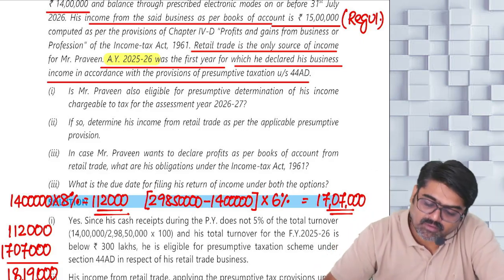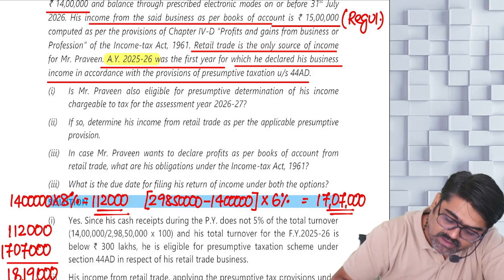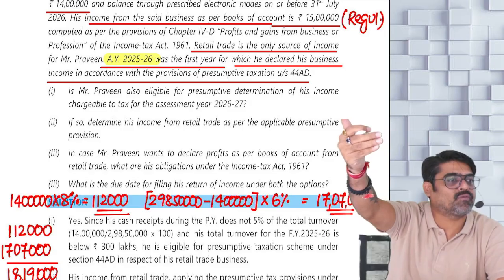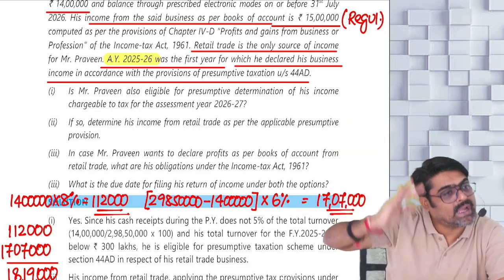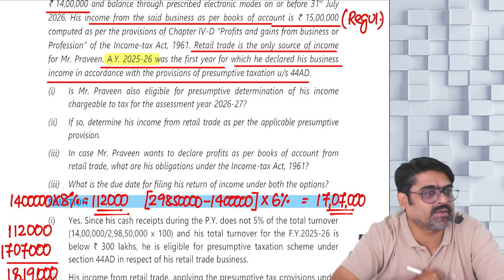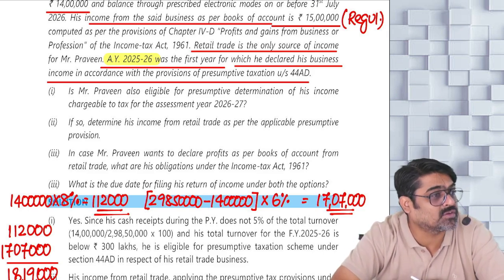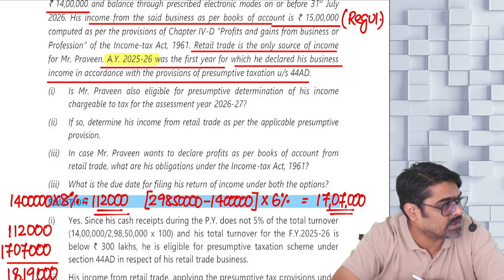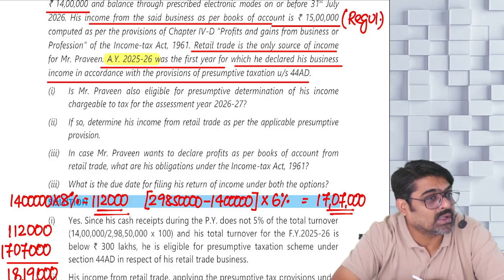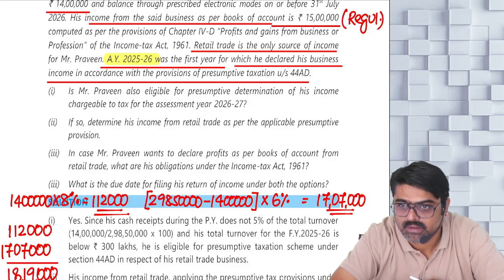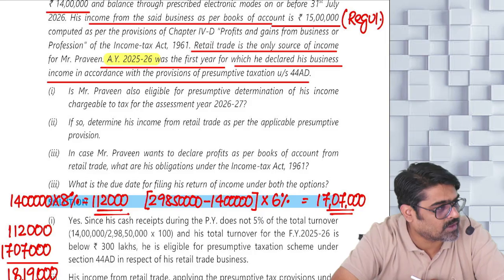So, is Mr. Praveen also eligible for presumptive determination of his income chargeable to tax for the assessment year 26-27? So last year he calculated and claimed for the first time. Is he eligible for this year also? Yes. Why? Because he is a resident individual and his turnover in this year does not exceed 3 crores. Why have you taken 3 crores? In the bracket you are supposed to write down that total cash receipts is not more than 5% of the turnover. Hence, in this year he is eligible for 44 AD.